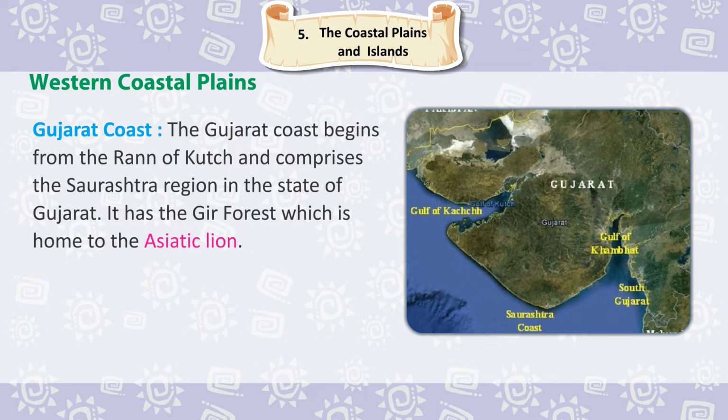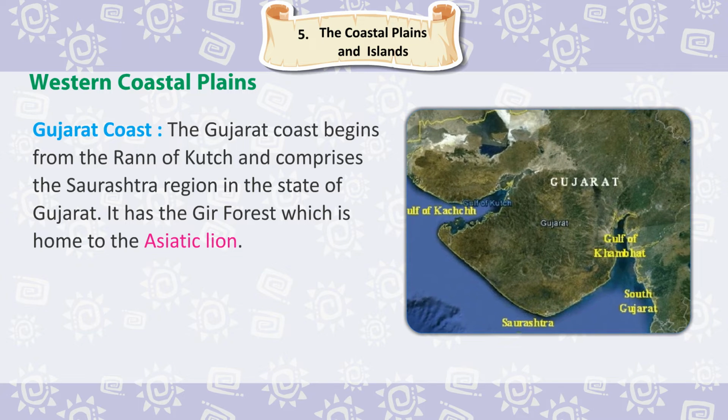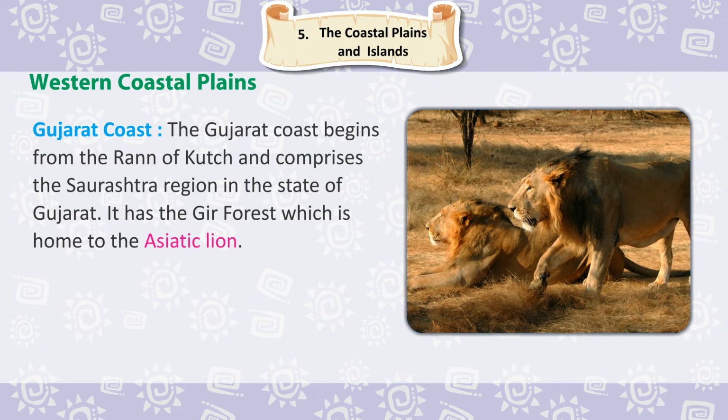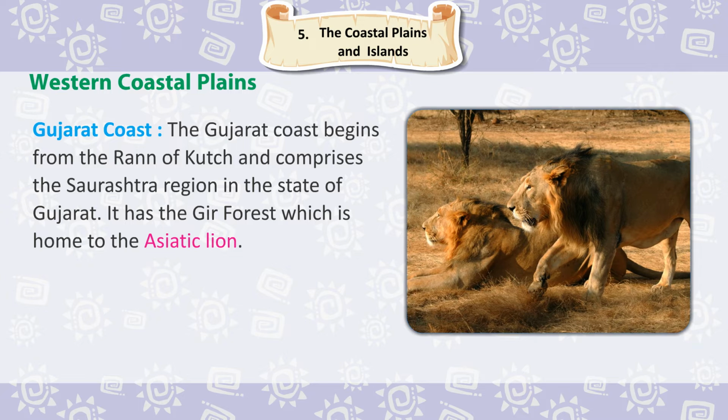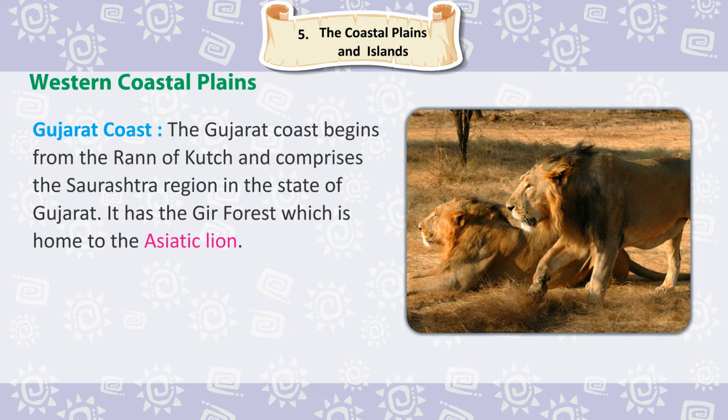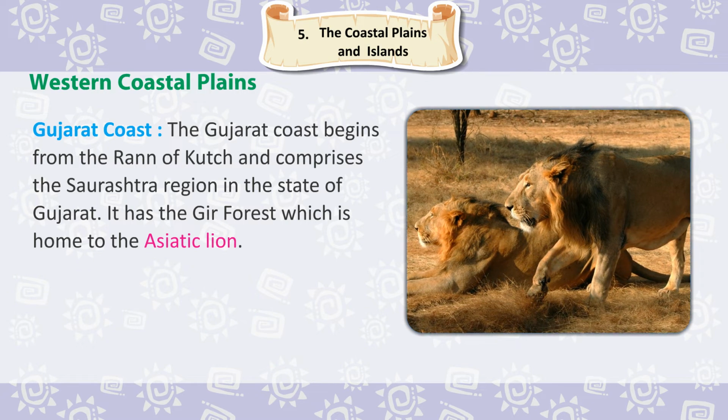Gujarat Coast. The Gujarat Coast begins from the Rann of Kutch and comprises the Saurashtra region in the state of Gujarat. It has the Gir forest, which is home to the Asiatic lion.